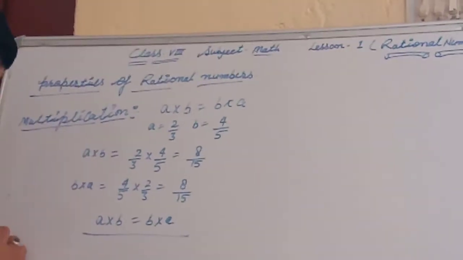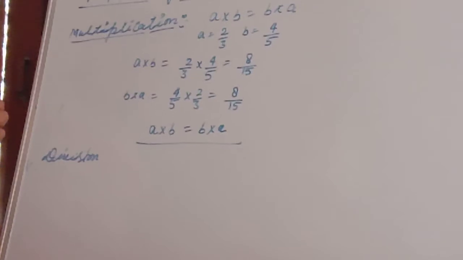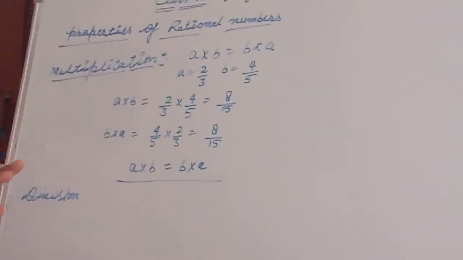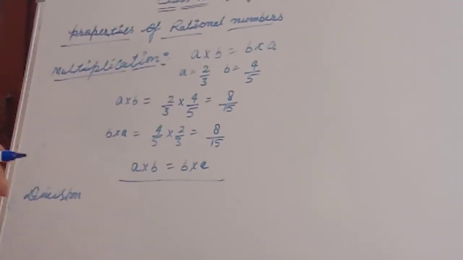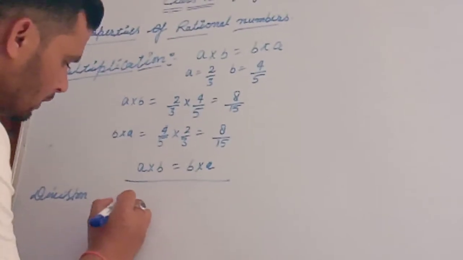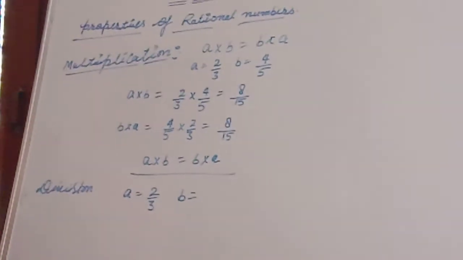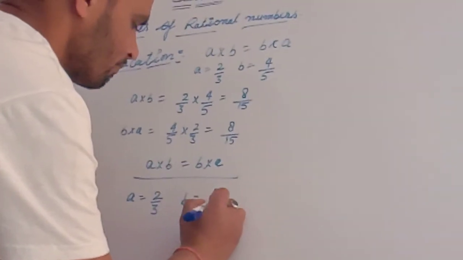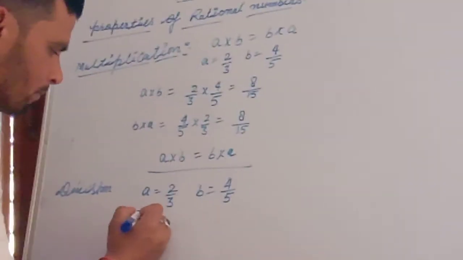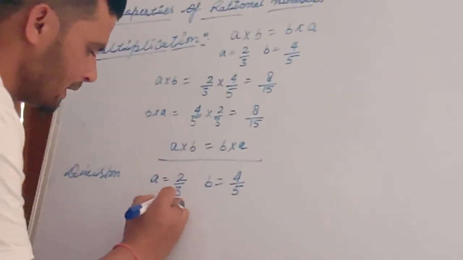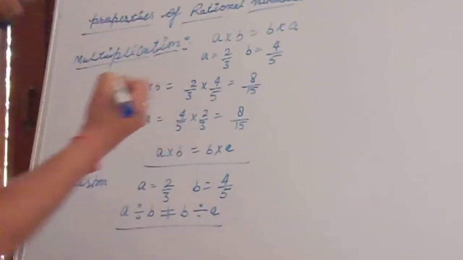And last, division. D-I-V-I-S-I-O-N. Division is not following the commutative property. For example, here a is equal to 2 upon 3 and b is equal to 4 upon 5. Okay. Then look here, a divided by b does not equal b divided by a.